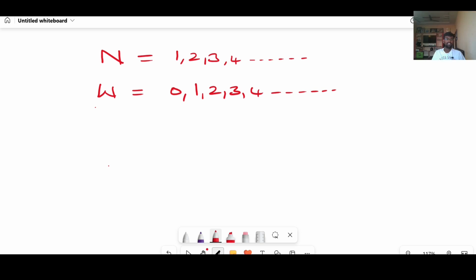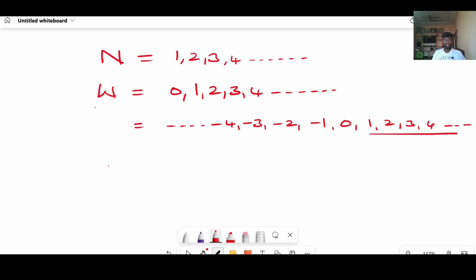And then integers. What is meant by integers? Negative numbers, positive numbers with 0 are called integers. These are positive numbers, these are negative numbers, and this is 0.